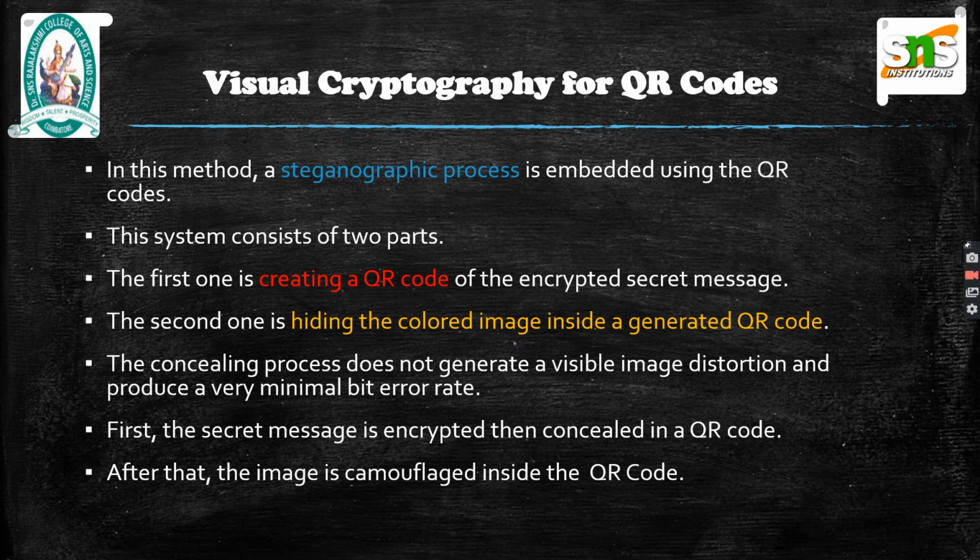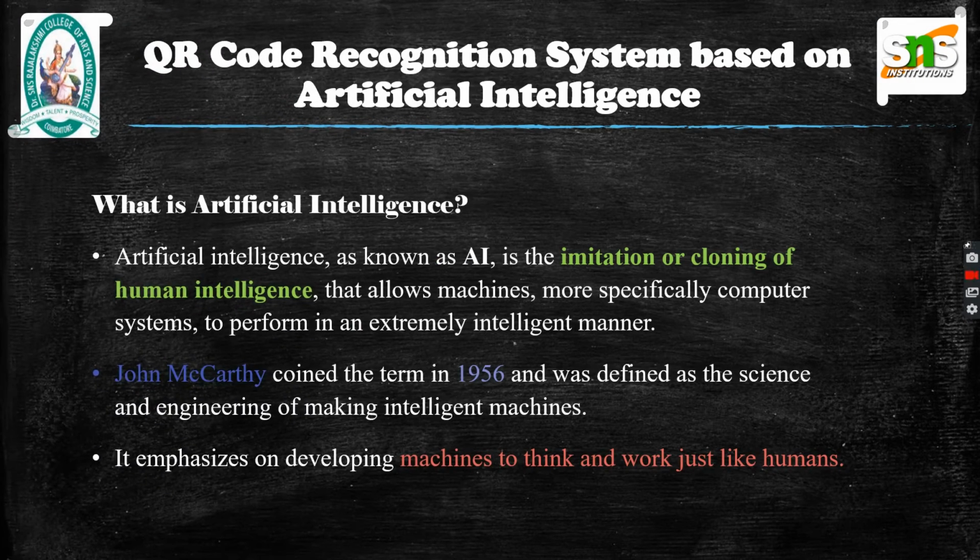After that, the QR code is camouflaged inside the image. Using double encryption and embedding techniques makes the system hard to break, but on the other hand, it makes the system less time efficient. Now it's time for artificial intelligence.